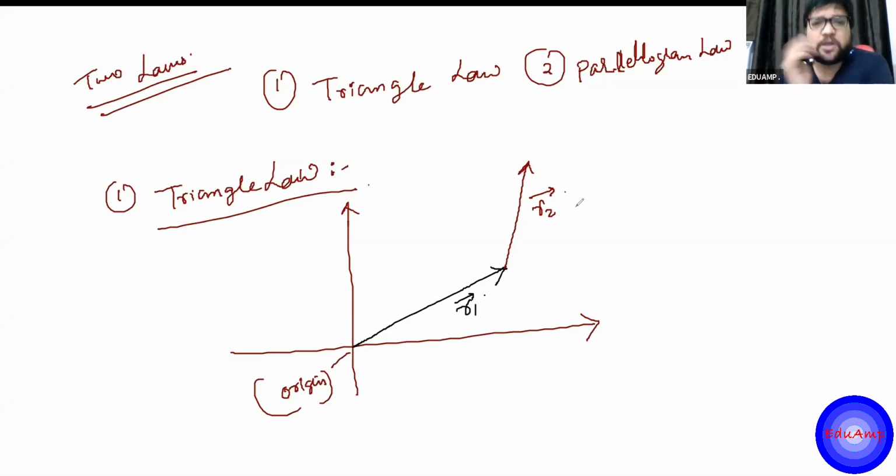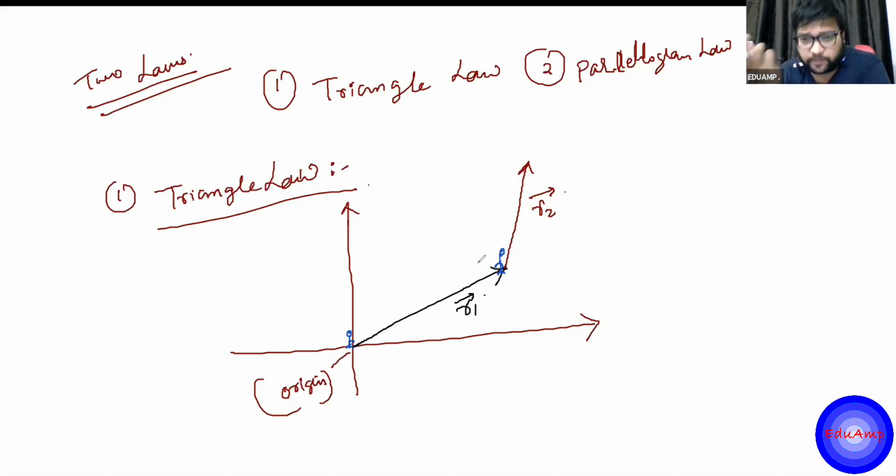If you want to visualize it, suppose a boy walks from this origin. Let's say a boy was standing here at the origin. Now he walks all along the r1 vector and reaches here. That was his first displacement, the displacement r1 vector.